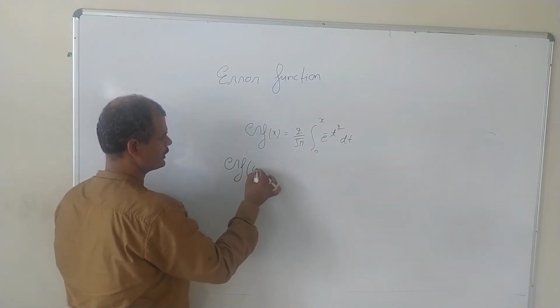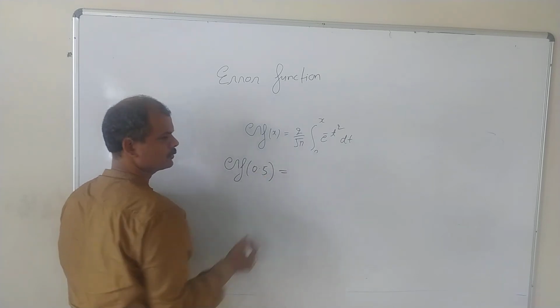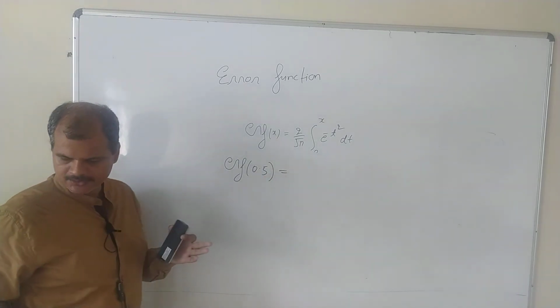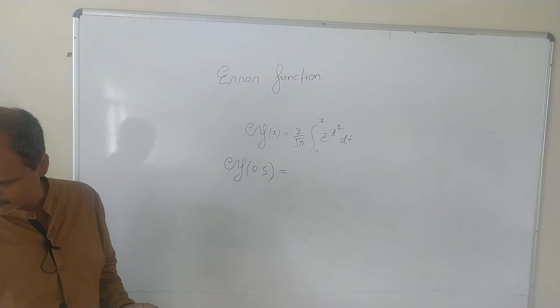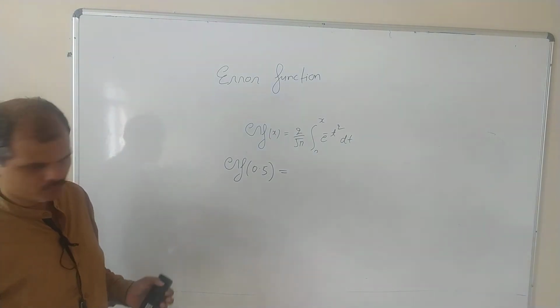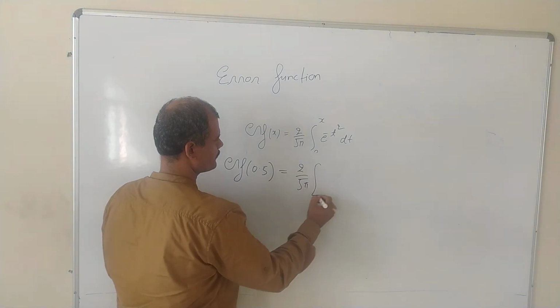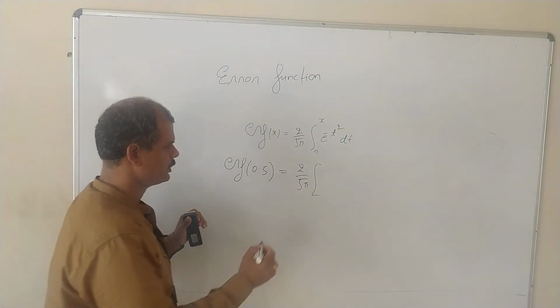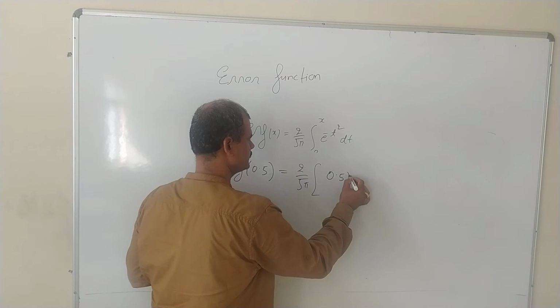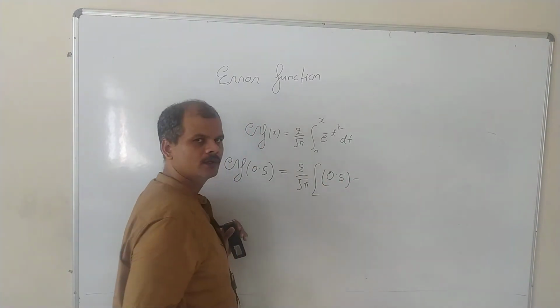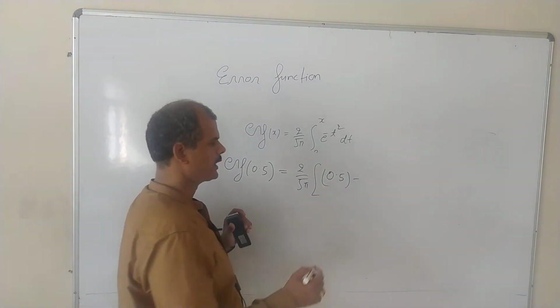Error function of 0.5. So in the series expansion, in the place of x we'll put that 0.5. So we get 2 by root pi, and we have x equal to 0.5, minus x cube by 3 into factorial 1.